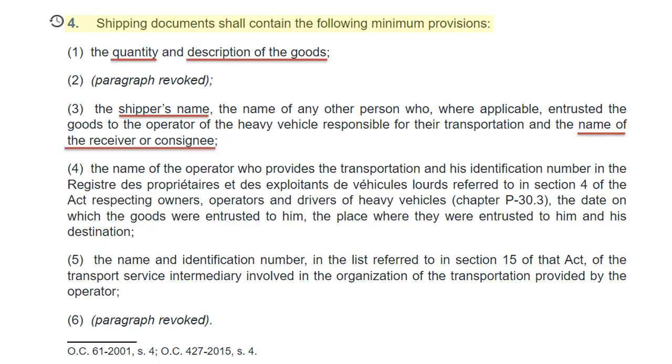And their identification number with the SAAQ Register of Owners and Operators of Heavy Vehicles. The shipment date. The place of collection of the goods, which means the address of the sender, shipper or consignor, as well as the destination of its journey, i.e., the address of the recipient or consignee.